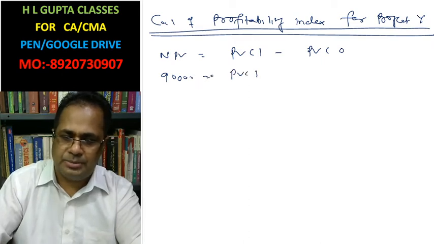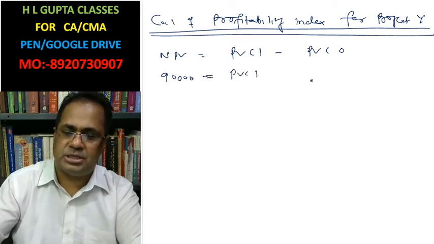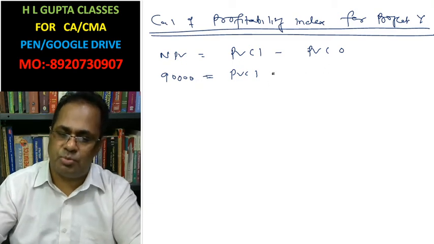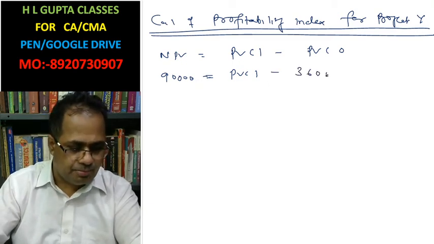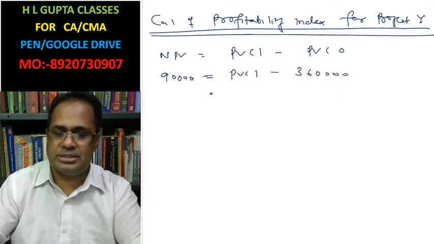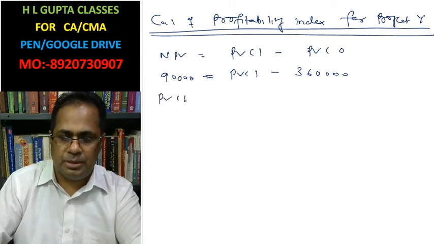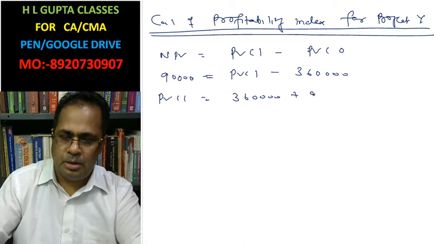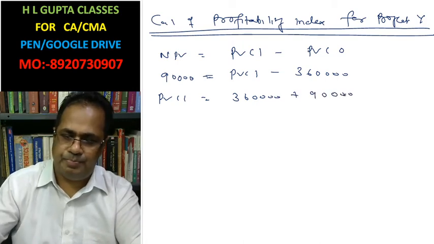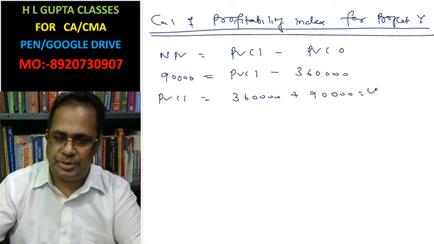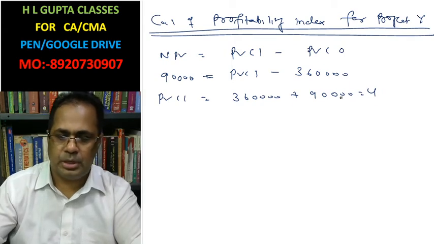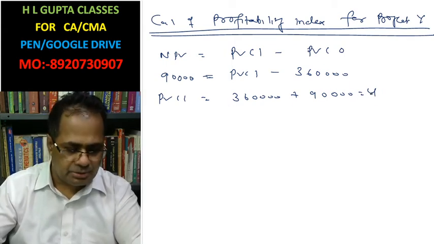Initial investment is considered to be present value of cash outflow, that is 3,60,000. Now present value of cash inflow is 3,60,000 plus 90,000. This is rupees 4,50,000.